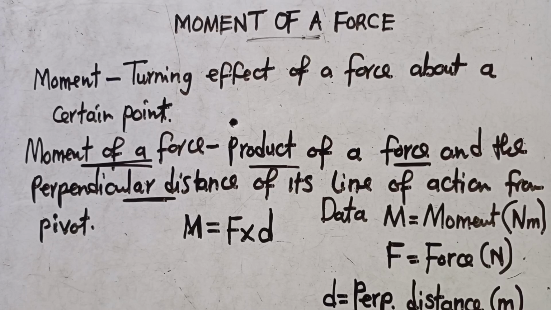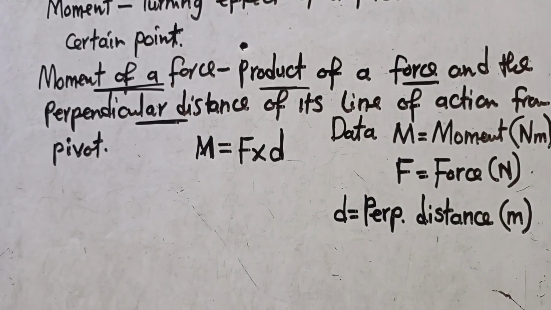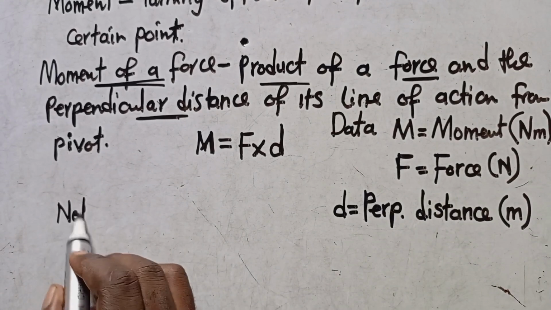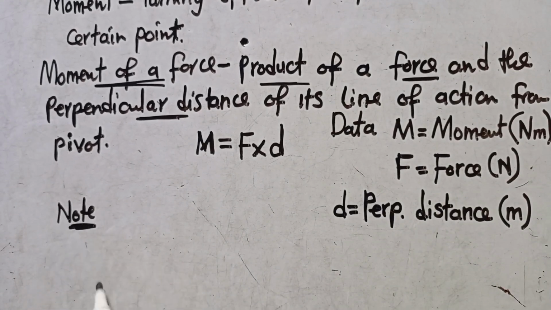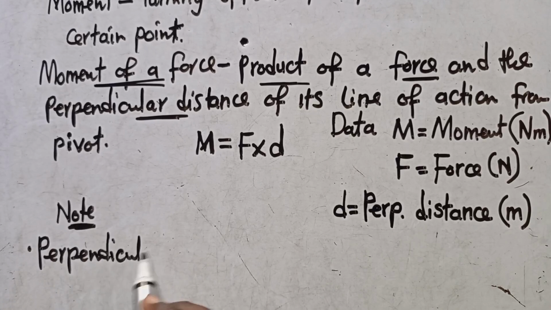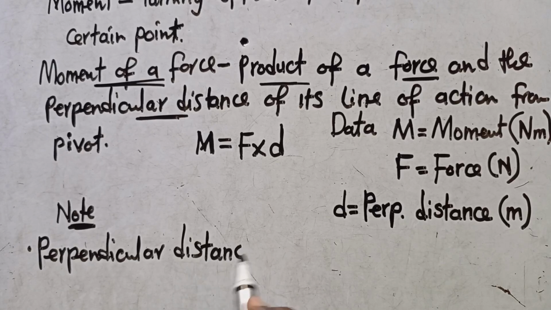I want you to know that the perpendicular distance must be the distance from the pivot to the force. So these are cardinal points that you are supposed to note. Points that you need to note: one, it is the perpendicular distance that we are talking about.